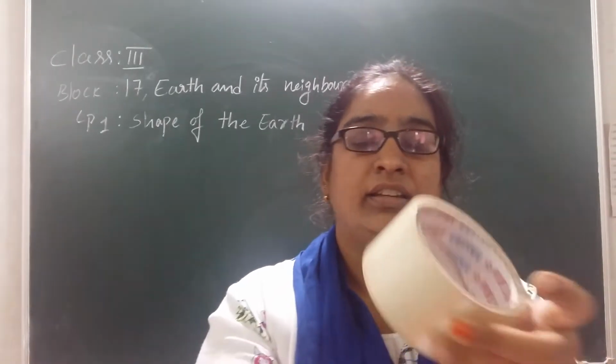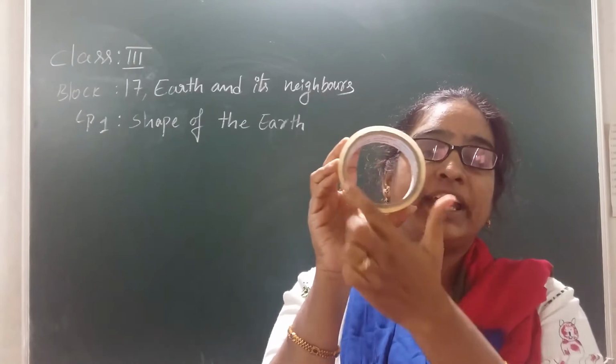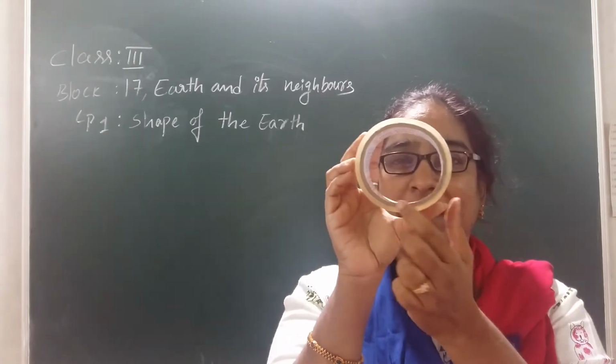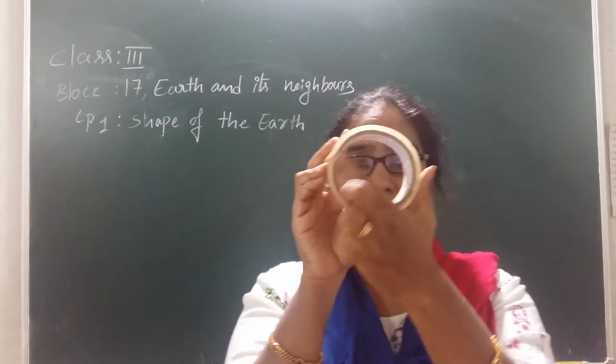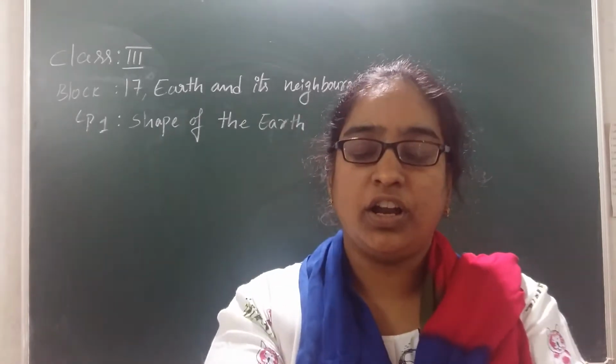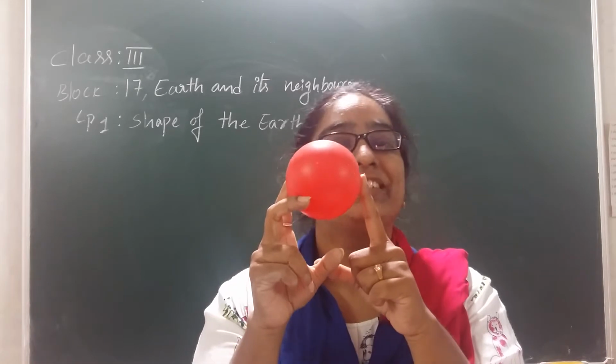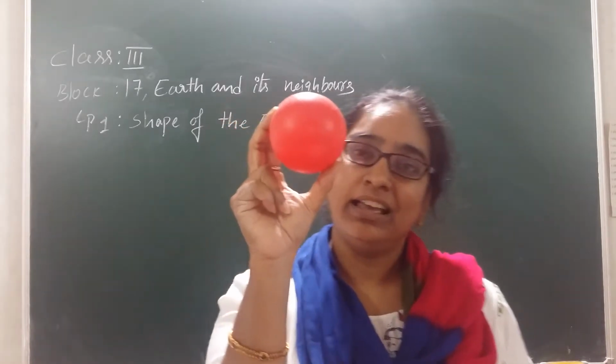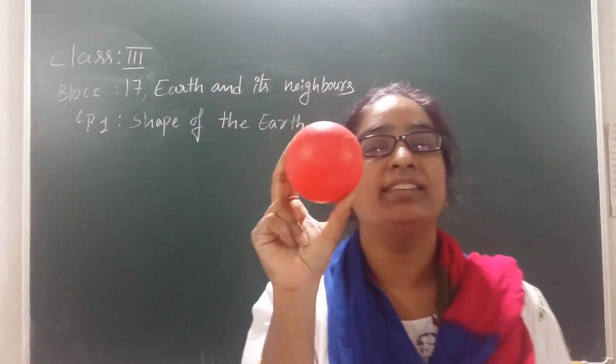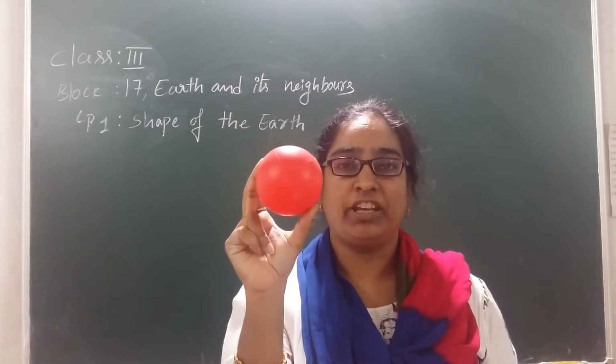And now tell me, this looks like which shape? Yes, it is exactly a round shape, right? So, now tell me, what is this shape? What do we call it? Yes, it is a sphere shape. What we call it as a sphere shape.